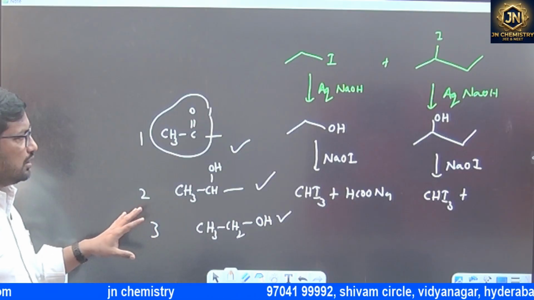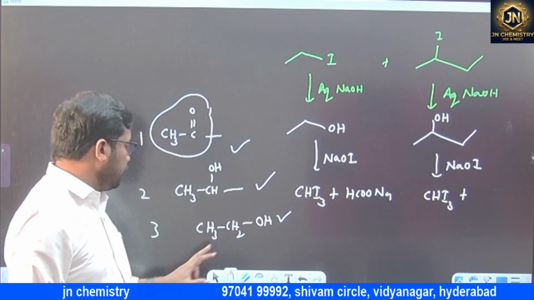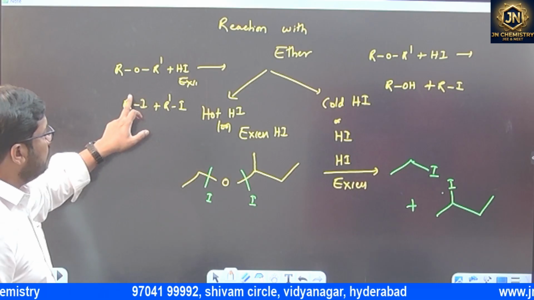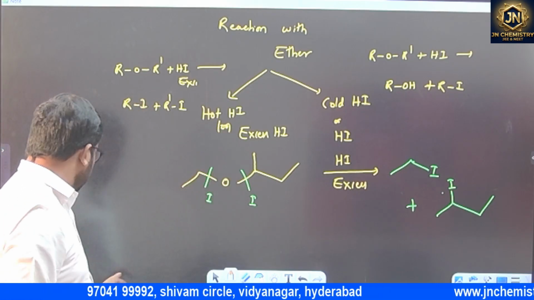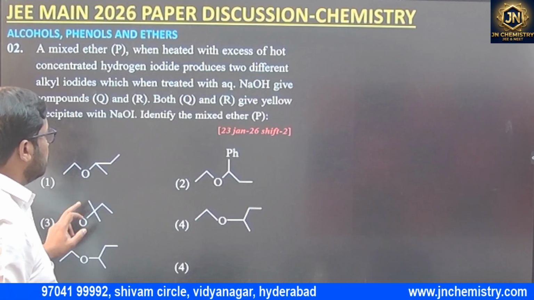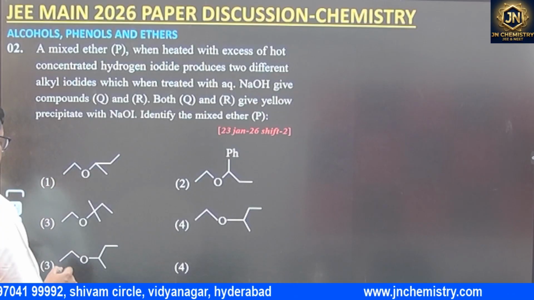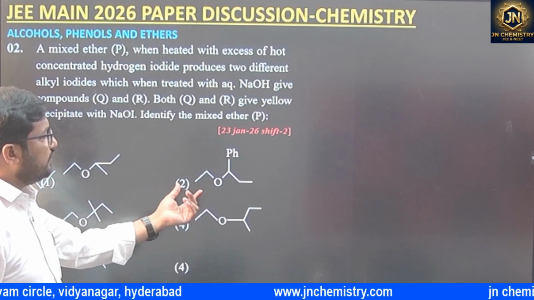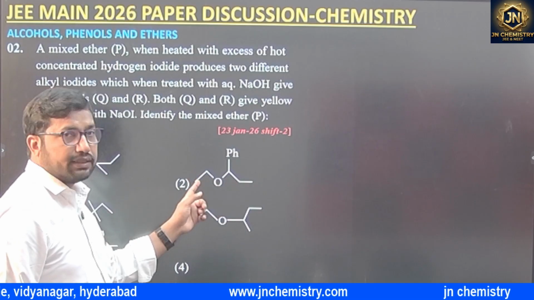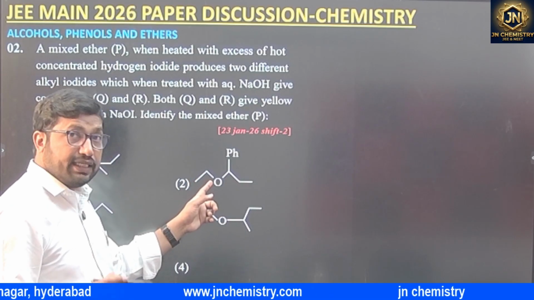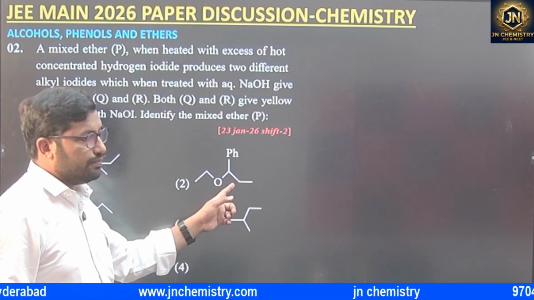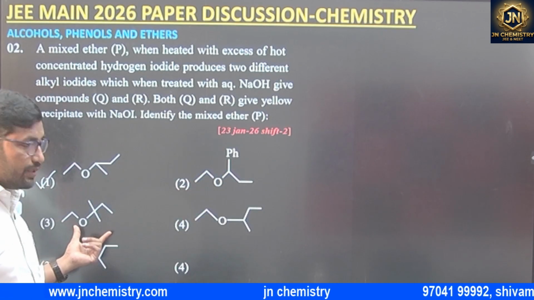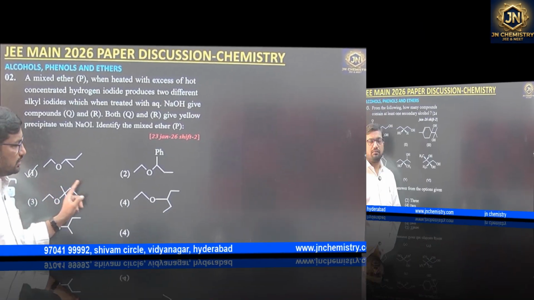Obviously this is ethyl alcohol, and this is a 2-ol, which gives the test. So option 1 is satisfying by default, so the answer we can directly go with is option 1. If you cross-check with the others, ethanol forms in one but the second won't form because that is a phenyl group. In this case also it's not possible, so option 1 is correct.